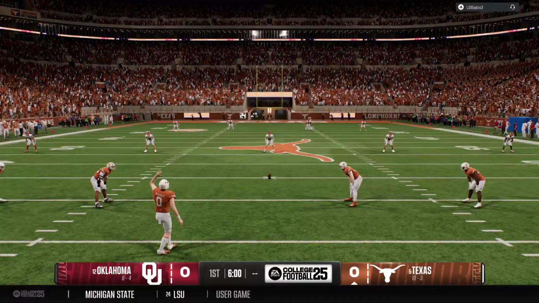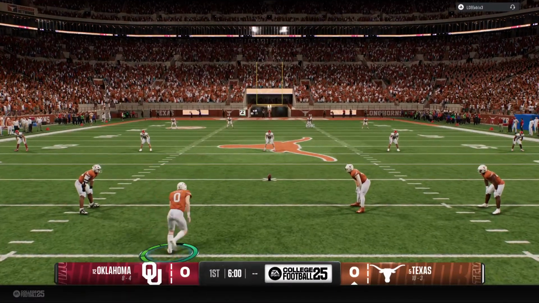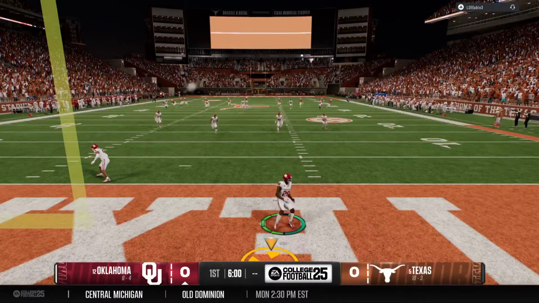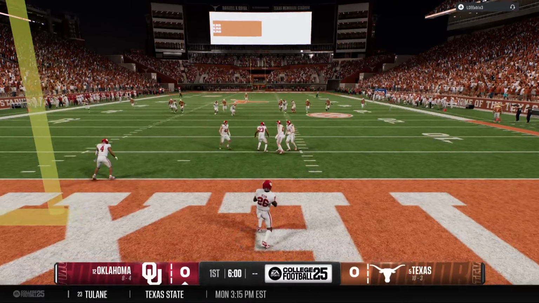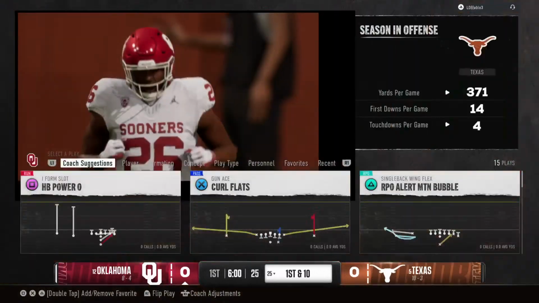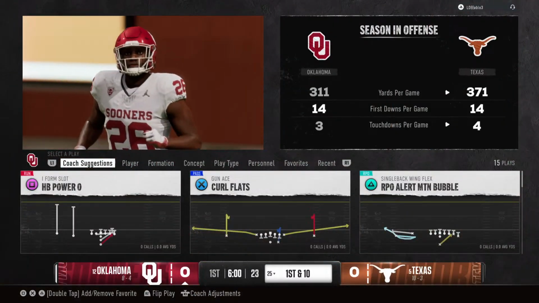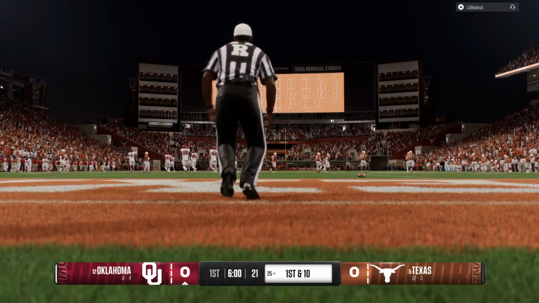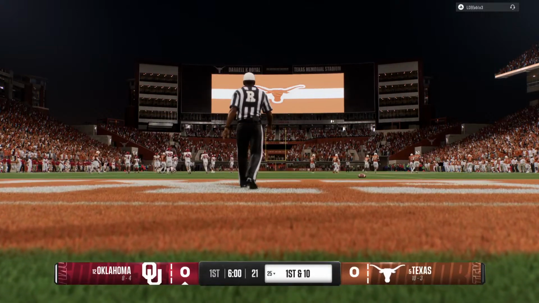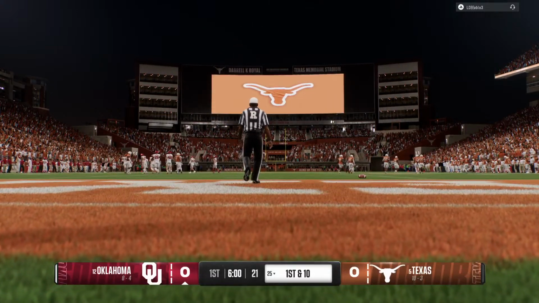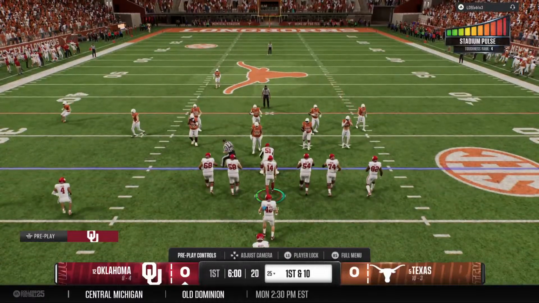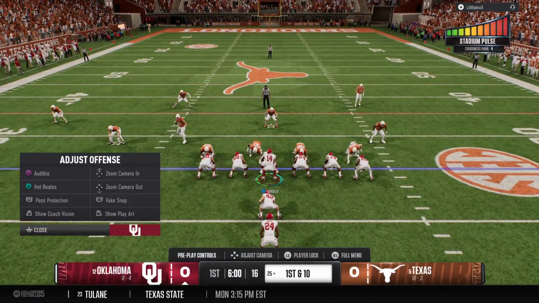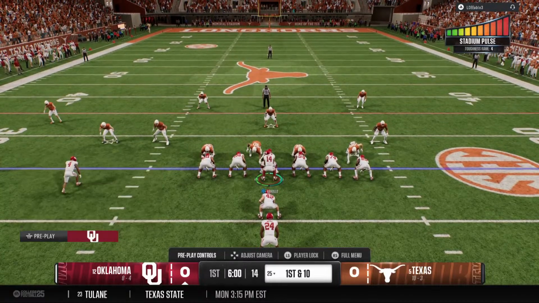For EA Sports College Football, I'm Chris Fowler, joined as always by Kirk Herbstreit. We have been waiting for this, the college football playoff with an on-campus environment. Can't wait to get this going. Listen to the crowd energy here in the early going. This is a tough environment for visitors.